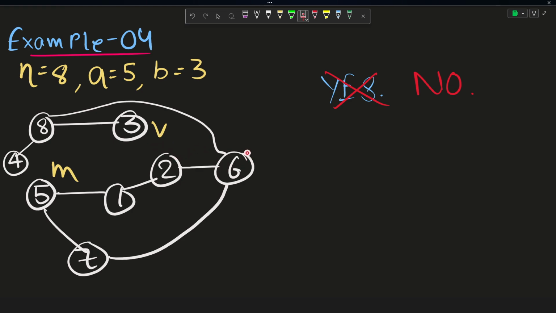As soon as Valerio enters the cycle, and suppose Marcel is not present on the same node, in that case Valerio would always be able to escape from anywhere to anywhere, right? So in that case Marcel will never be able to catch Valerio. Why? Because both are now a part of the cycle and they will be moving to the adjacent cities continuously. That's why he will never get caught. So that's why we will always want to make Valerio a part of the cycle, right?